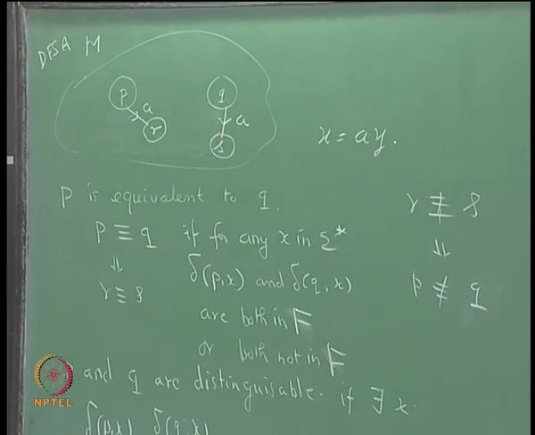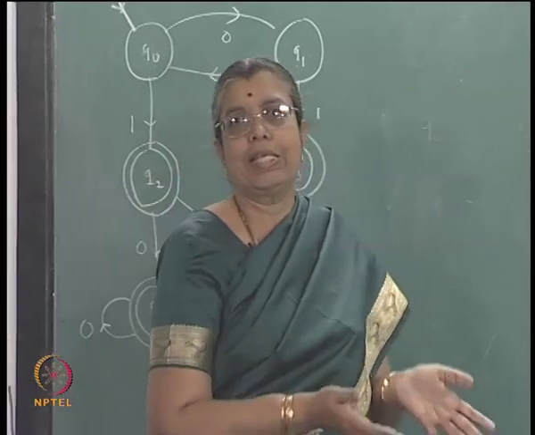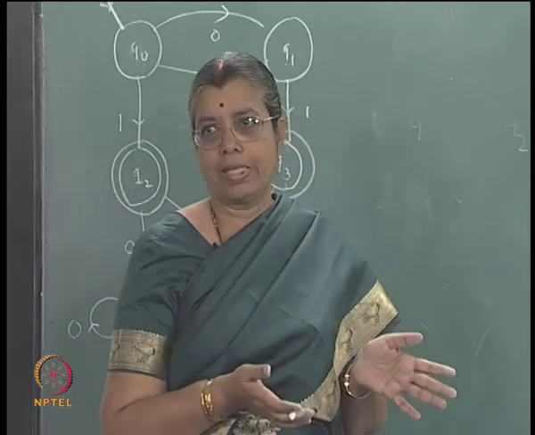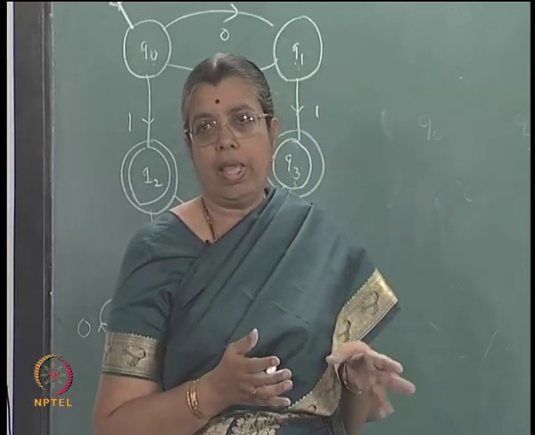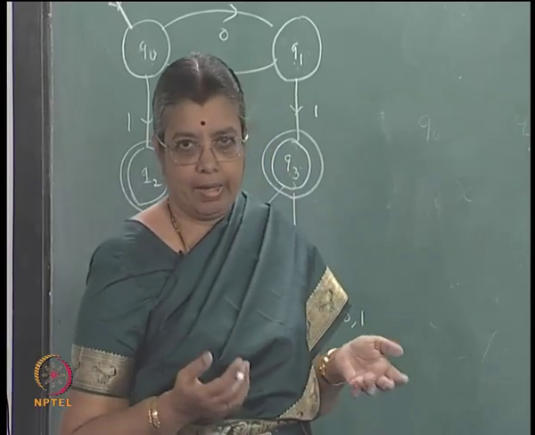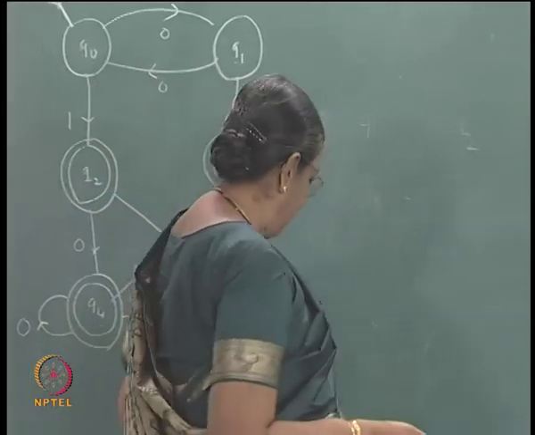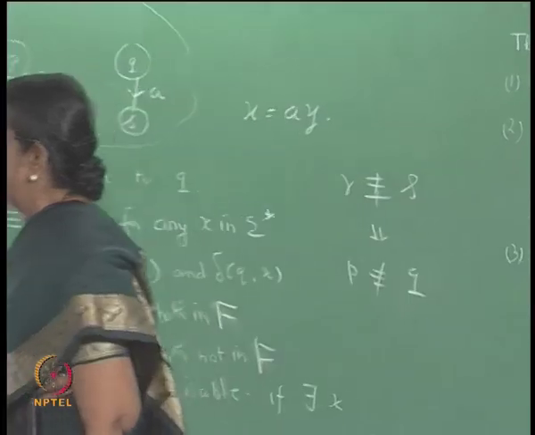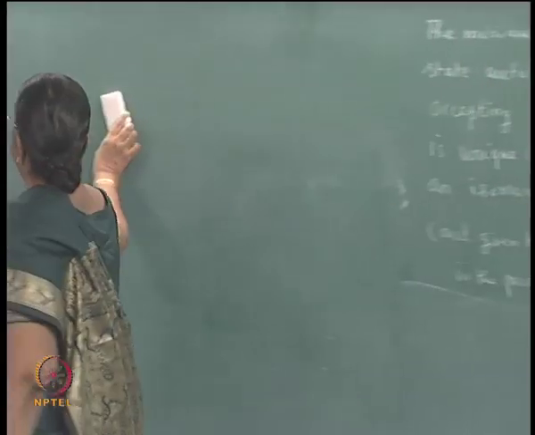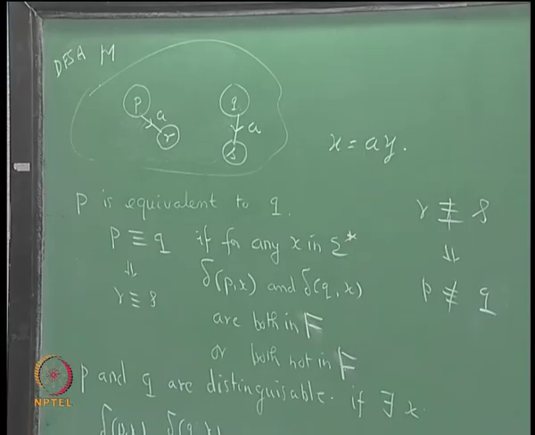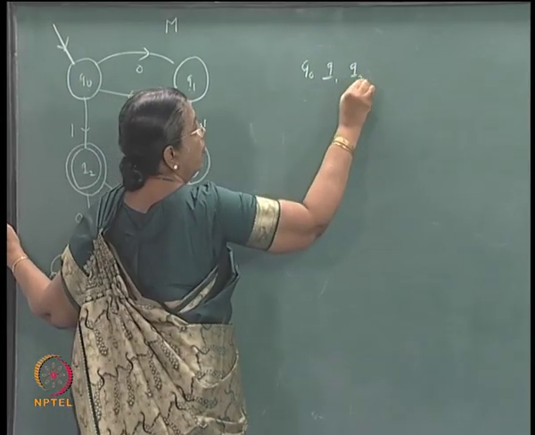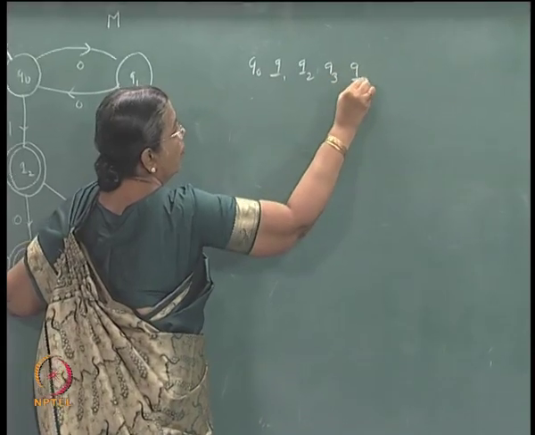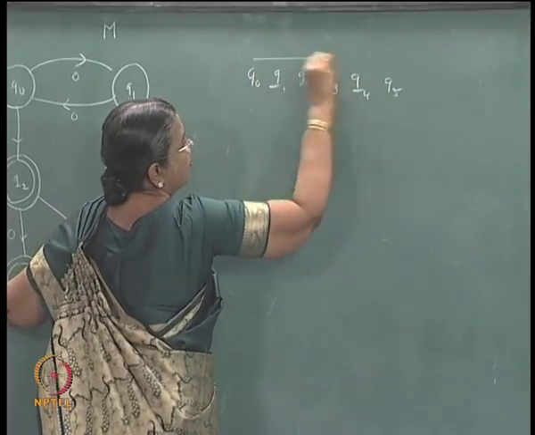So, we have seen in this case what the equivalence class is and how you can group the equivalence classes. But for every example we cannot do that to get the minimum state automaton. The shortcut is like this: you have all of them, Q0, Q1, Q2, Q3, Q4, Q5, in one block.